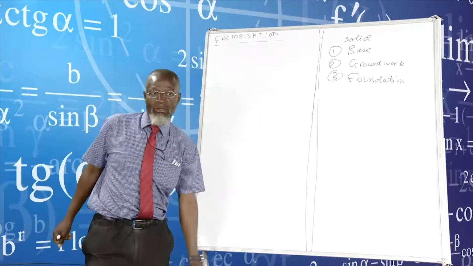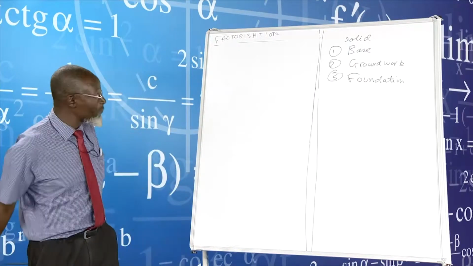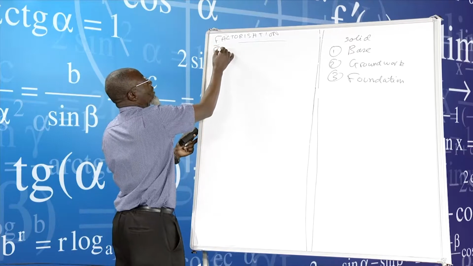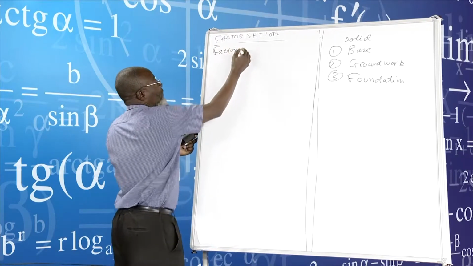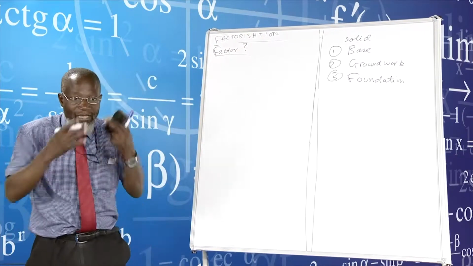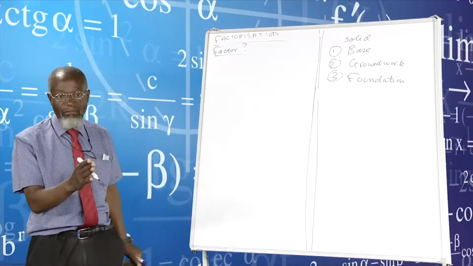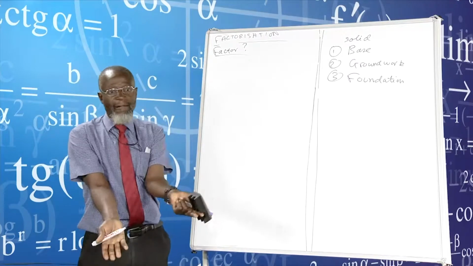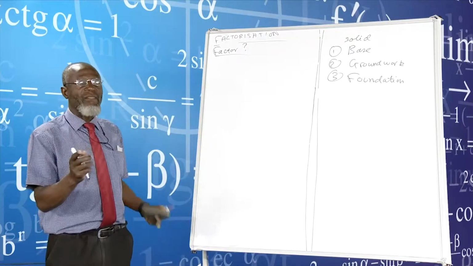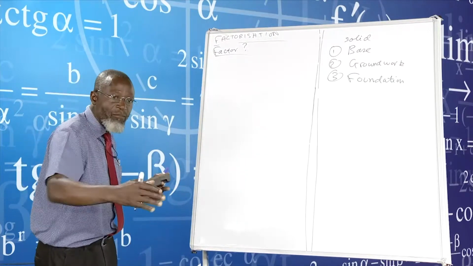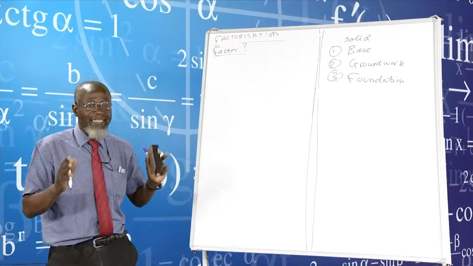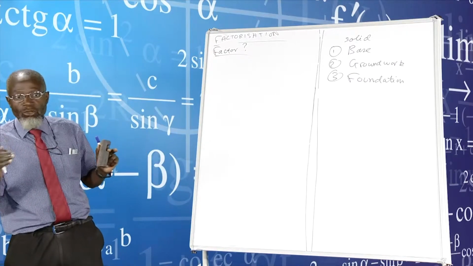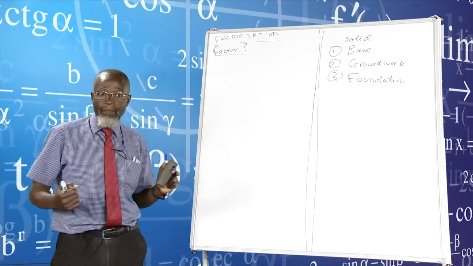Like in this particular case, where I'm talking about factorization, I have to find out, do these people know about factors? What is a factor? That's the starting point. I cannot start off just factorizing without actually knowing what a factor is. A factor is a number that divides into another number without leaving a remainder.